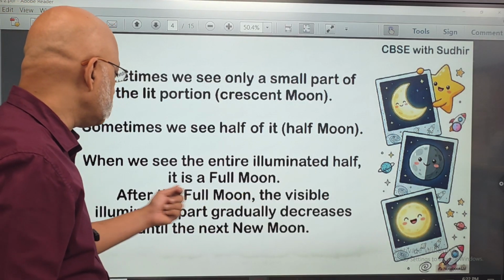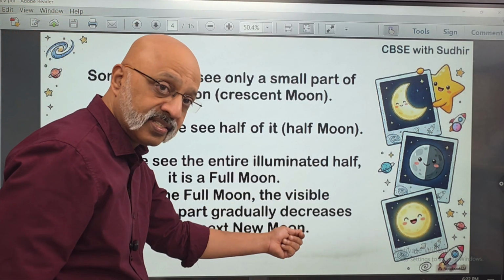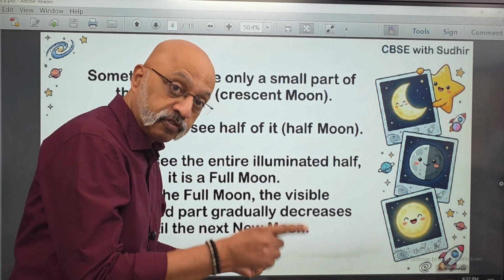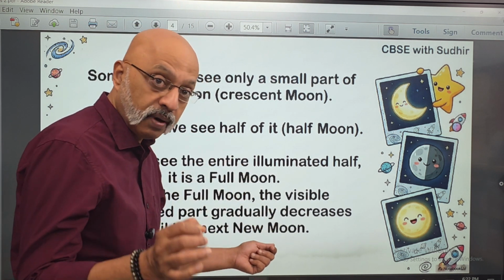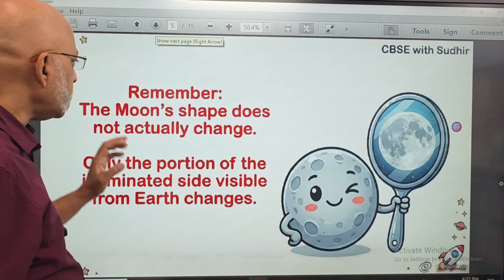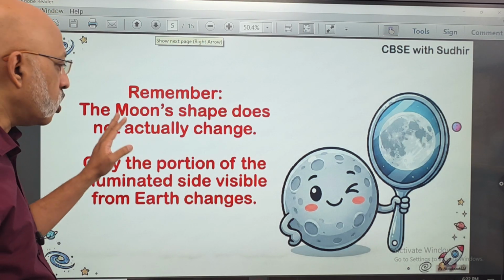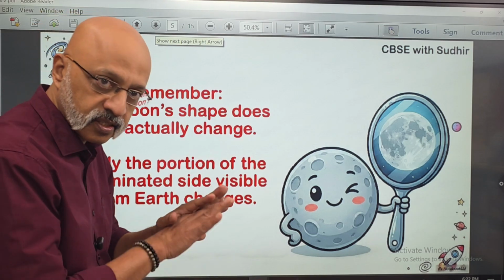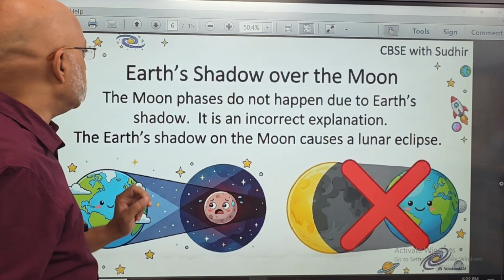After the full moon, the visible illuminated part gradually decreases, the waning period, until the next new moon, which will come after 14 days, which will be the Amavasya night. Remember, the moon's shape does not actually change, only the portion of the illuminated side visible from the Earth changes, right? Now I have finished with the revision.